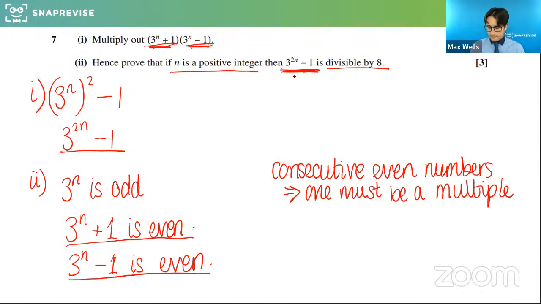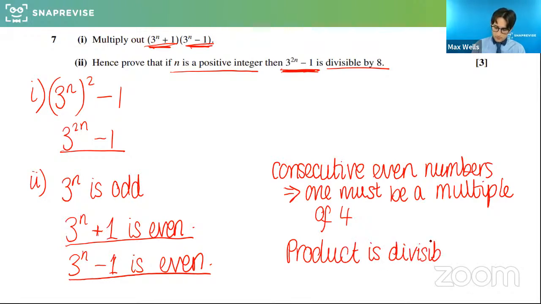Because I've got consecutive even numbers, one must be a multiple of 4, because in any 2 consecutive even numbers, one of them has to be divisible by 4. So I'm multiplying something divisible by 2 by something divisible by 4, so it must be divisible by 8. So the product is divisible by 8. Okay, so then that answer is divisible by 8. But you can spell that out really carefully and clearly.